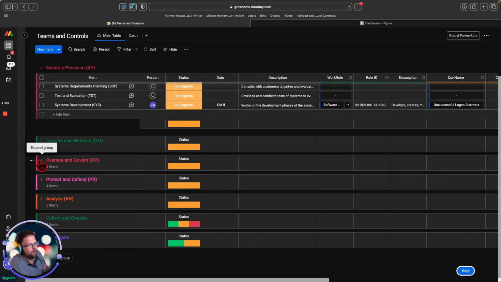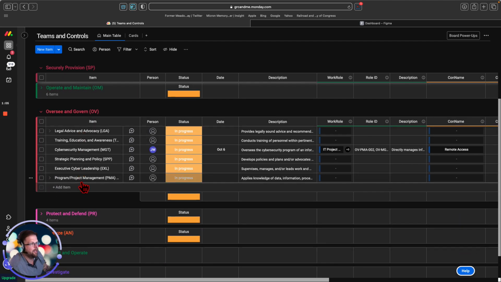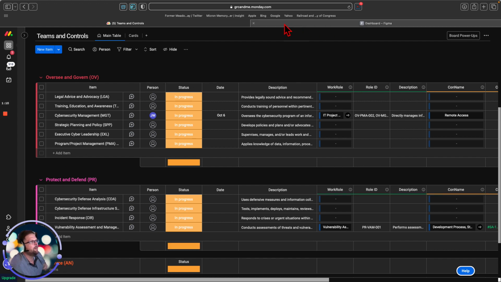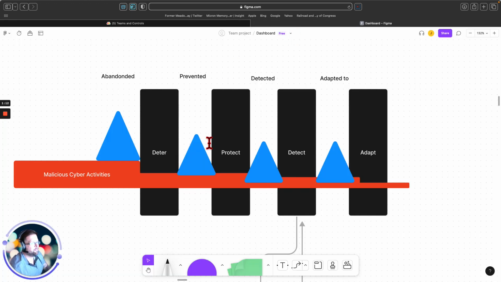When we talk about oversee and govern, we have a whole entire component here, and then we have protect and defend. But how does all this tie in to this presentation here? We want to raise the opportunity cost for cyber attackers. We want them to abandon their efforts. Then we want to move into protection to prevent their efforts. Then we should have systems in place to detect what their actions are so we can adapt.